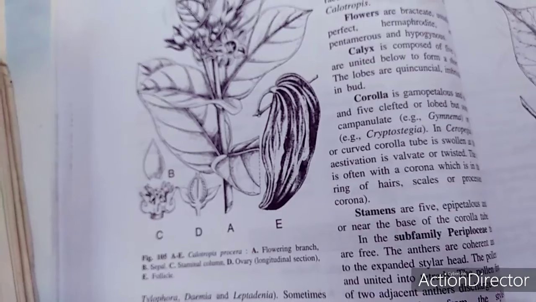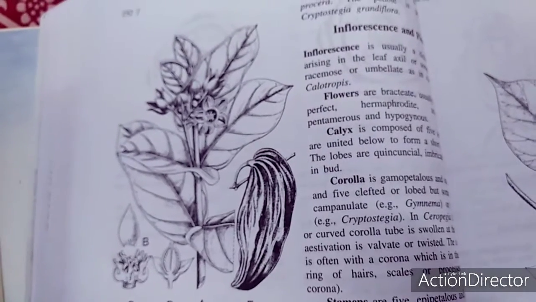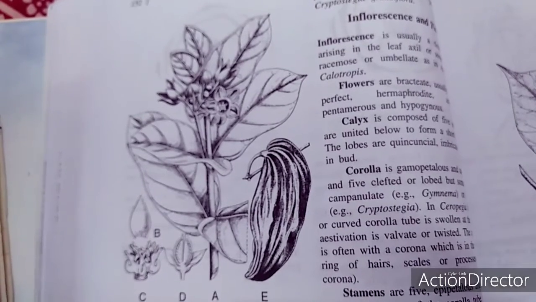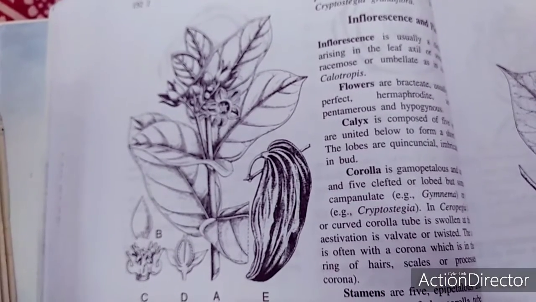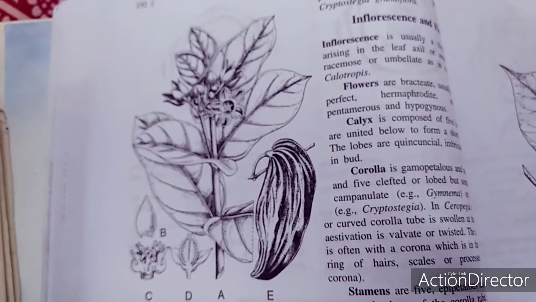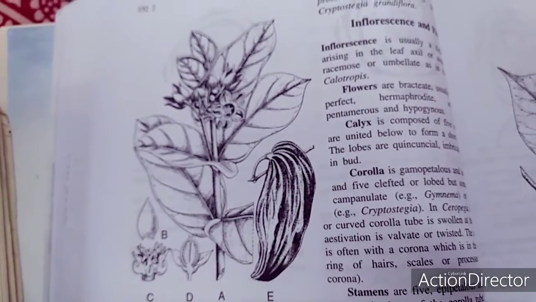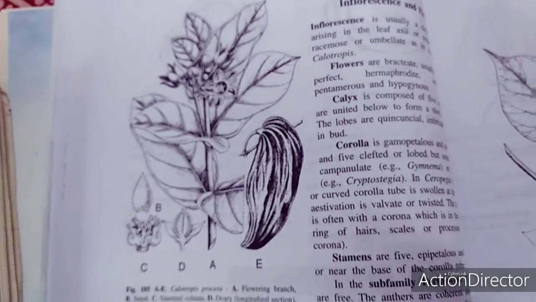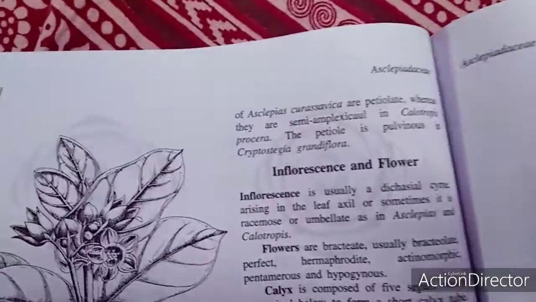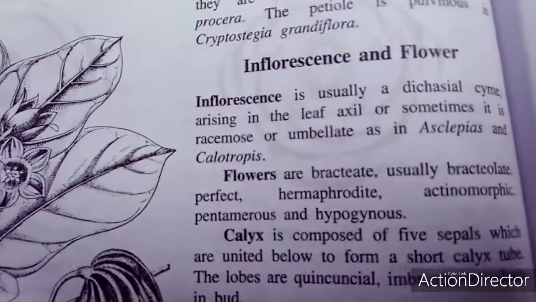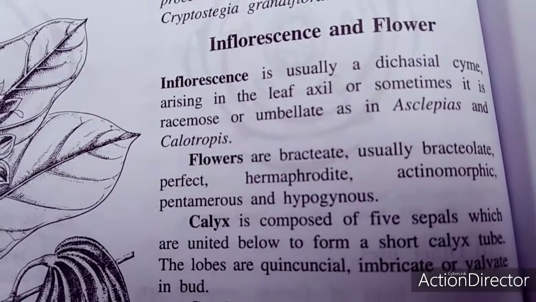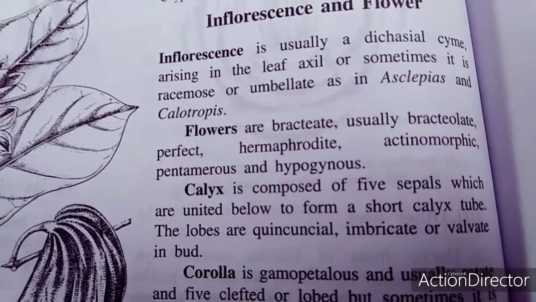In some cases, the inflorescence arises from the lower part, and the inflorescence rises into the space between the two leaves and at a higher level due to sympodial development. So the inflorescence is usually a dichasial cyme arising in the leaf axil, or sometimes it is racemose or umbellate, as in Asclepias and Calotropis.